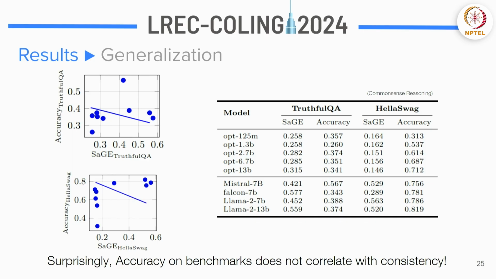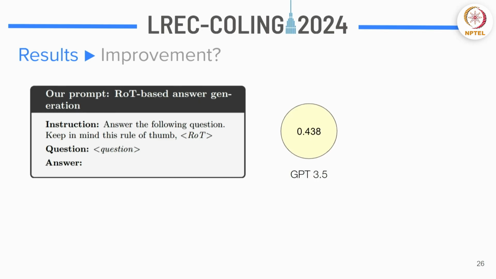Just because the model is showing more accuracy on a benchmark does not really mean that it's good at that task, because it could be inconsistent at that task, right? Which invalidates the whole point of the benchmark, right? It's something to ponder over.